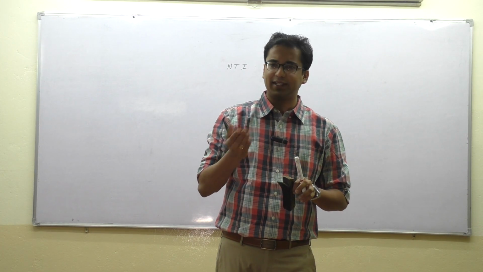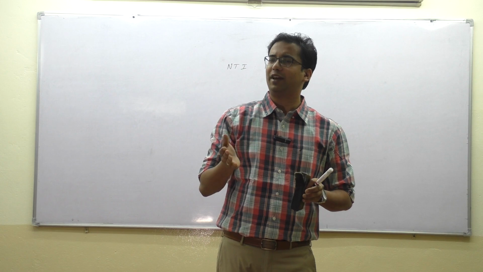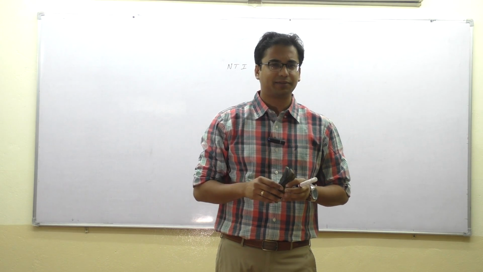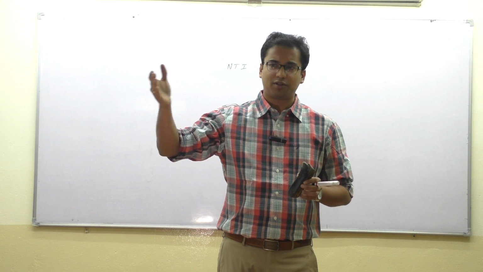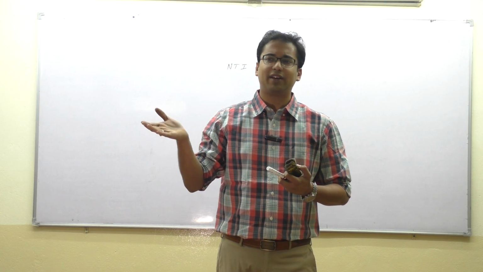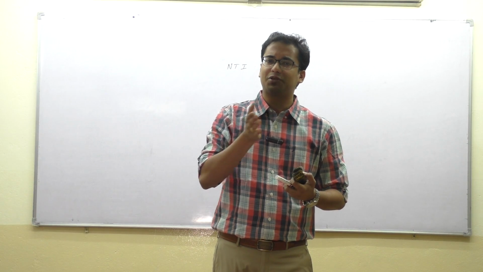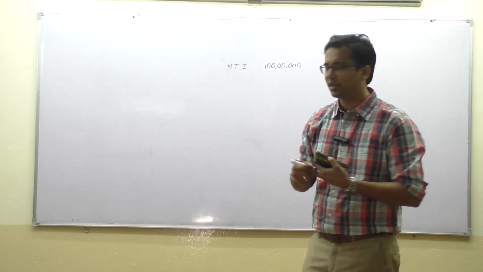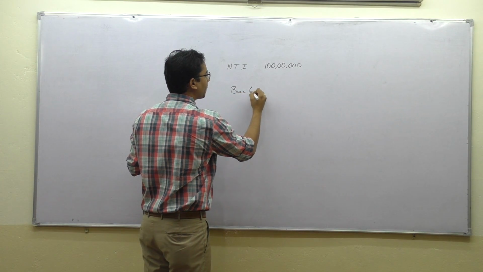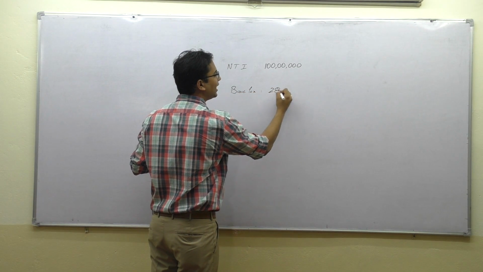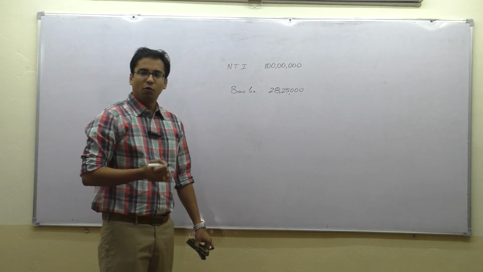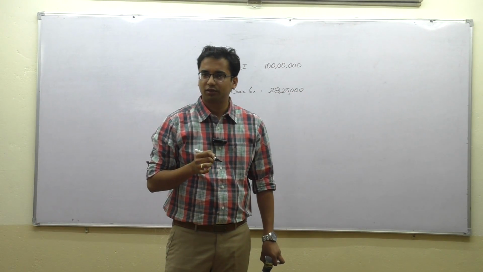0 to 2.5 lakhs nil, 2.5 lakhs to 5 lakhs 25,000, 5 lakhs to 10 lakhs 1 lakh, 10 lakhs to 1 crore, that is 90 lakhs, pay 30%, 27 lakhs. 27 lakhs plus 1 lakh, 28 lakhs, plus 25,000, 28 lakh 25,000. Very good. So the basic tax here is coming to 28 lakhs 25,000. Will you add surcharge?